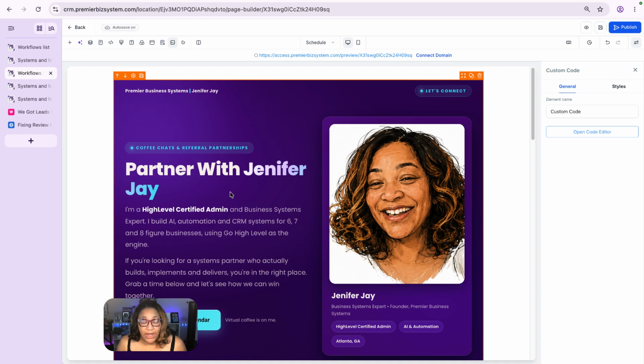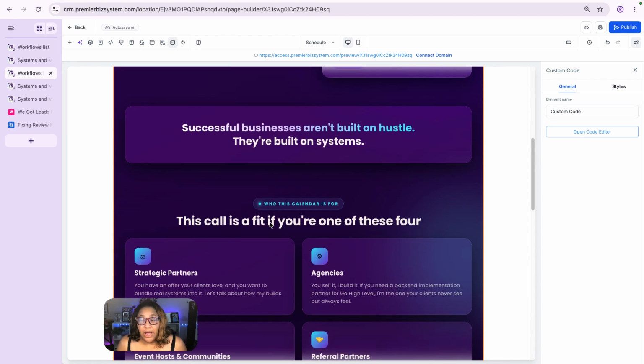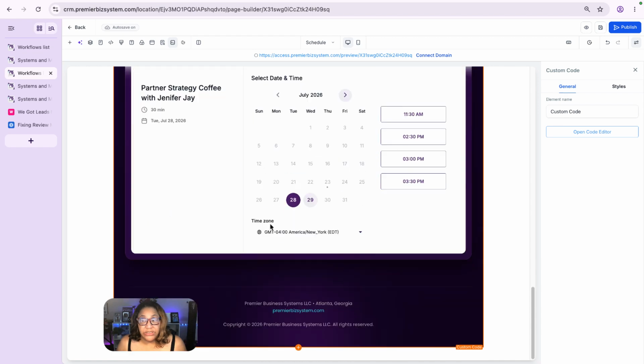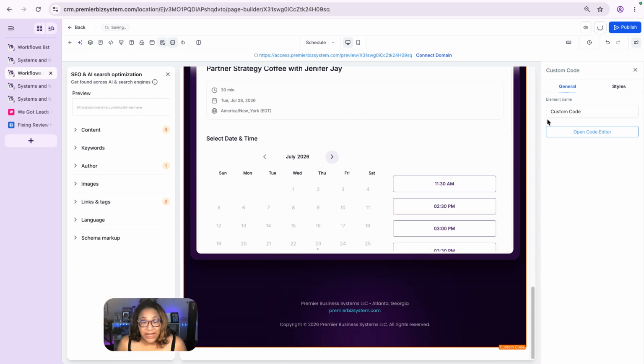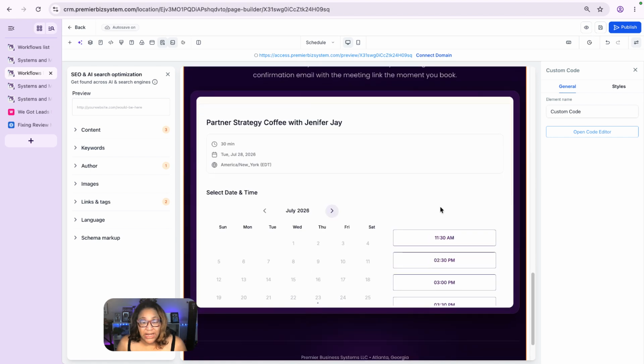Now, this is what this page looks like, right? I could click save, see how the calendar shows up. Now, one of the things that I don't like is the calendar is not showing all the way up in here. So I'm going to go back in Claude and tell Claude to fix it. And then I'm just going to recopy the code and paste the code back in here.